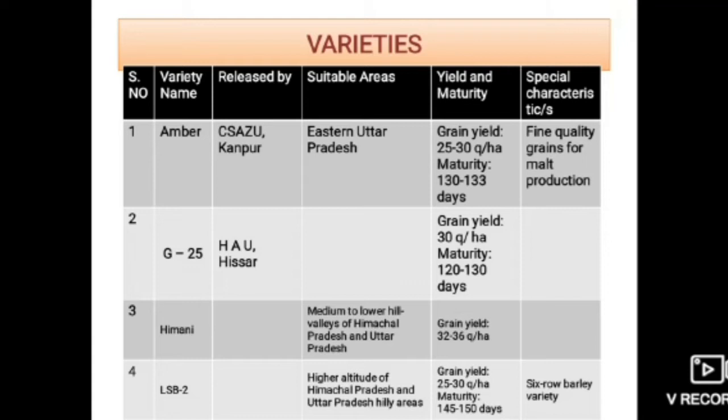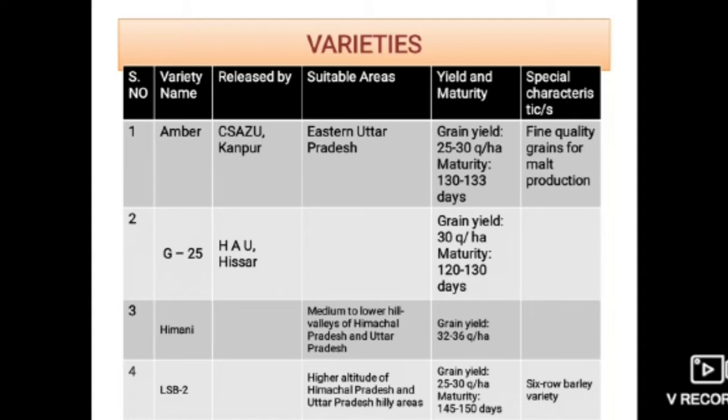Moving to varieties, there are a number of varieties in barley. Some of the important varieties I have listed here. First one is Amber, released by Chandrasekhar Azad Agriculture University, Kanpur, and its suitable area is eastern Uttar Pradesh. Grain yield is about 25 to 30 quintal per hectare, its maturity period is 130 to 133 days, and its special characteristic is fine quality grains for malt production.